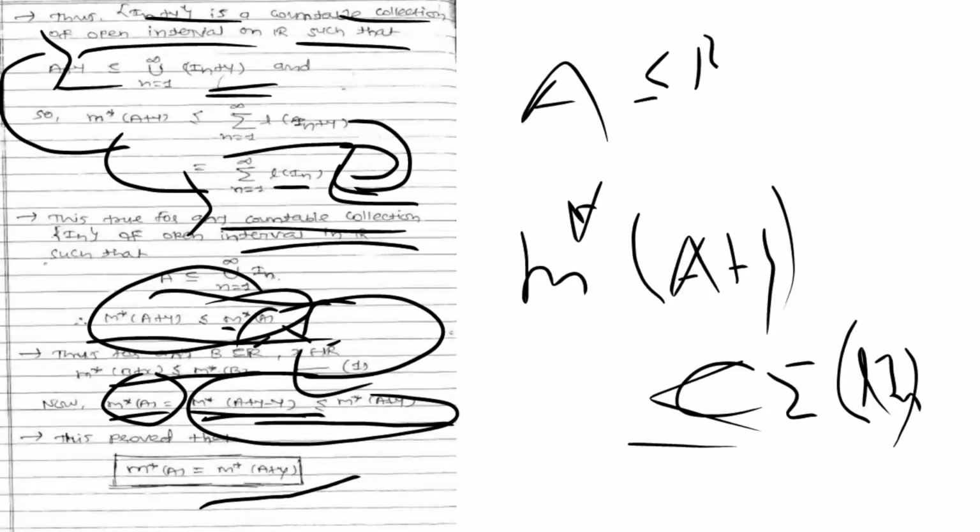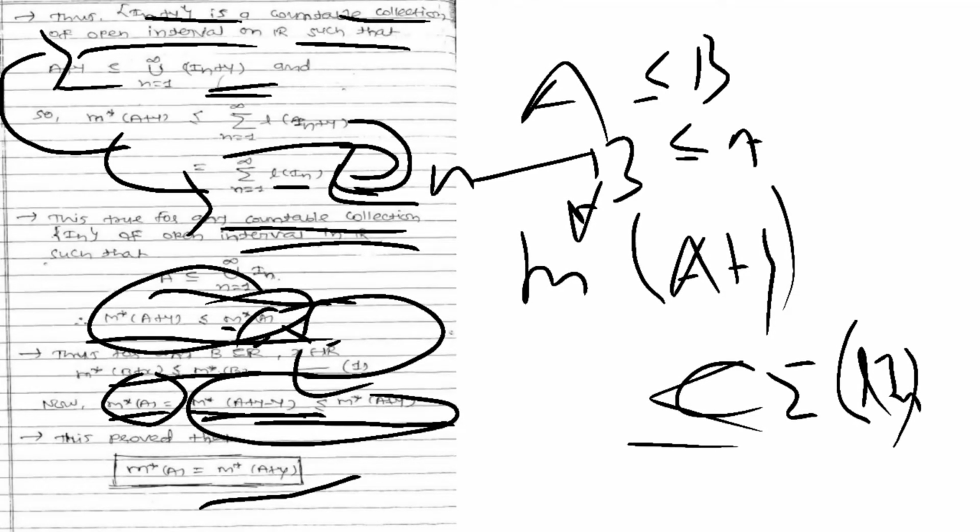A less than or equal to B and B less than or equal to A will give A equal to B, right? So from this we can say that m star of A is equal to m star of A plus y.